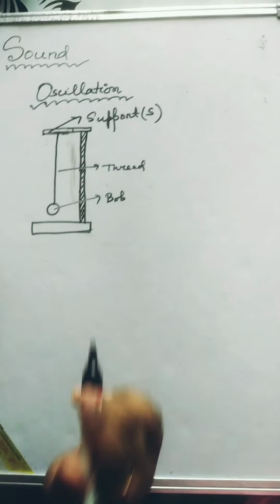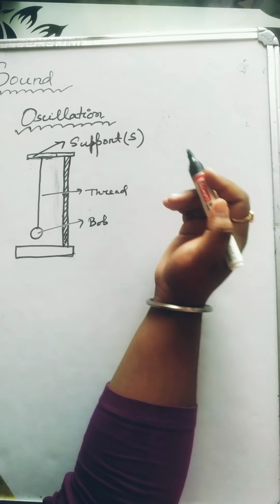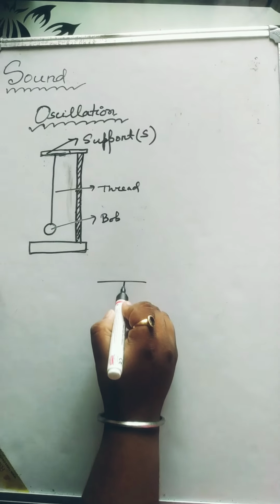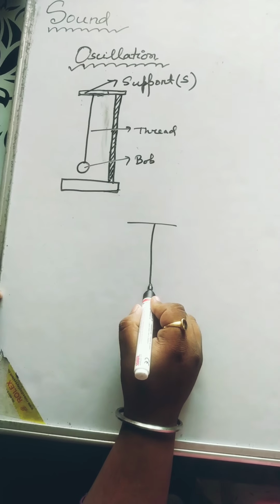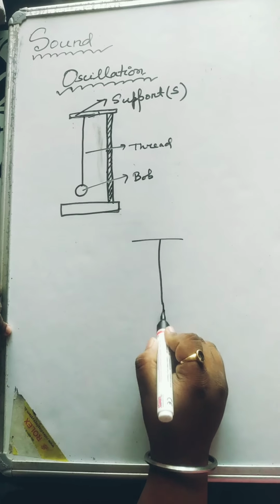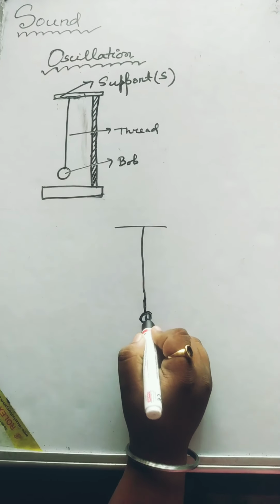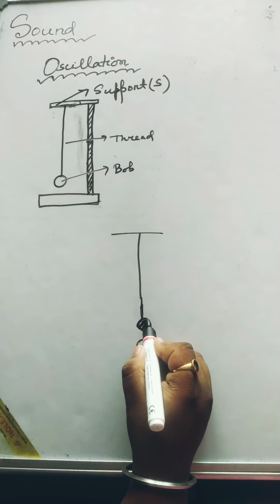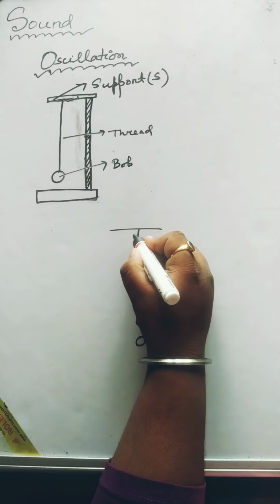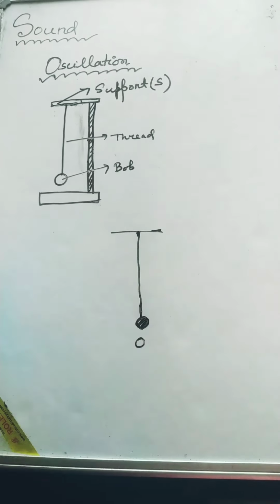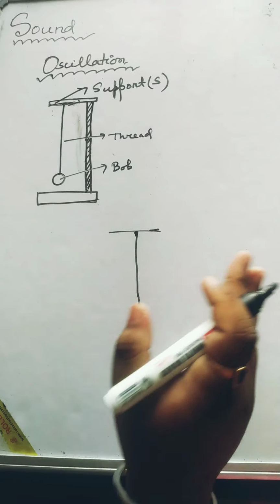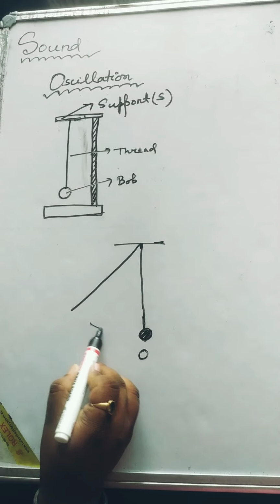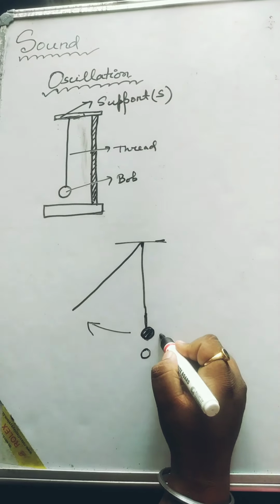Now when it starts moving, or oscillating, what will happen? It will move from one point to another, right? Let us suppose that this is the bob of the pendulum. Now here it is at a mean position. Suppose it is at this position, which is the original state. It is in the position of rest. When it starts moving, it will go to and fro, right? It will go from here to here, and then again it will come back.